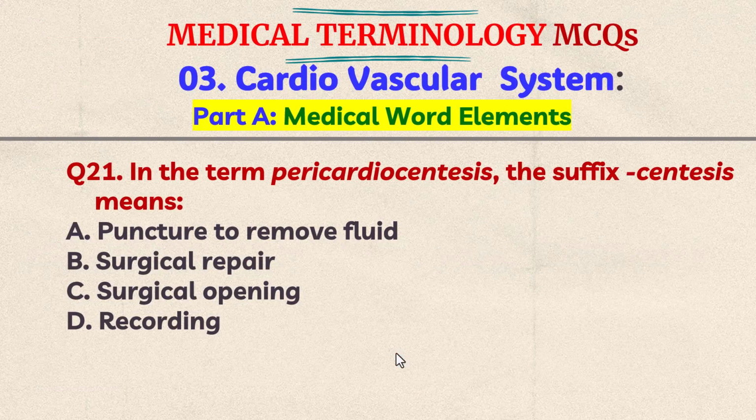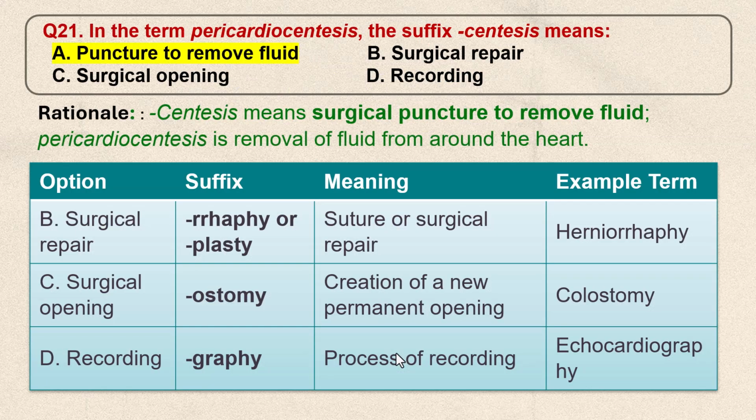In the term pericardiocentesis, the suffix centesis means A. Puncture to remove fluid, B. Surgical repair, C. Surgical opening, D. Recording. Think the answer. The correct answer is A. Puncture to remove fluid. Centesis means surgical puncture to remove fluid. Pericardiocentesis is removal of fluid from around the heart.